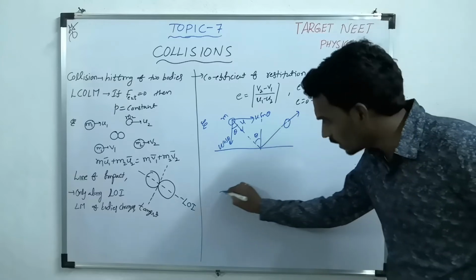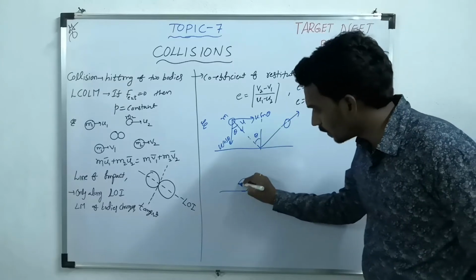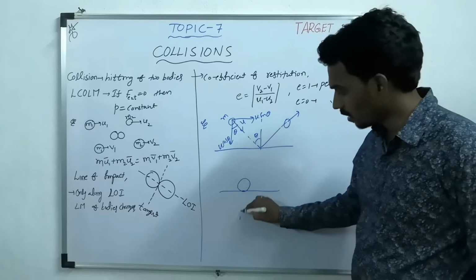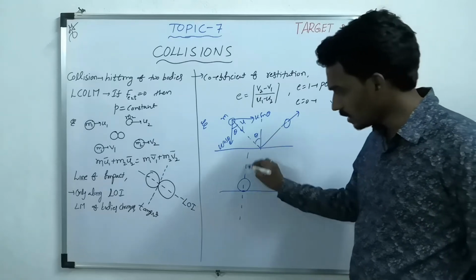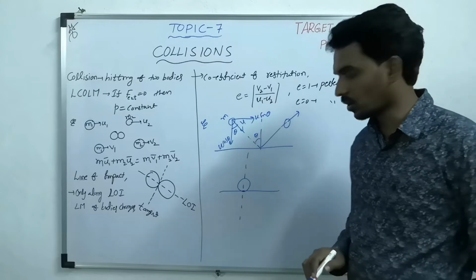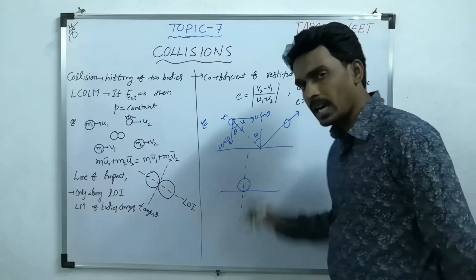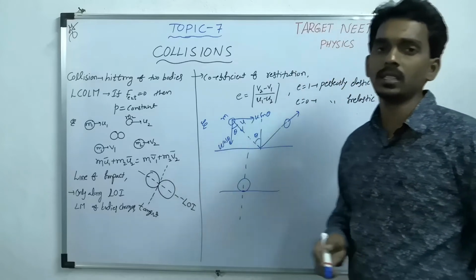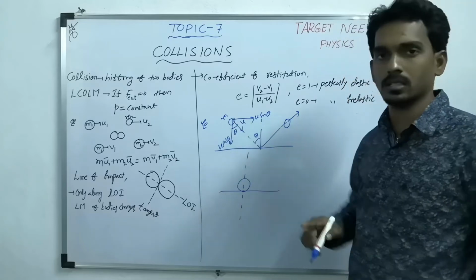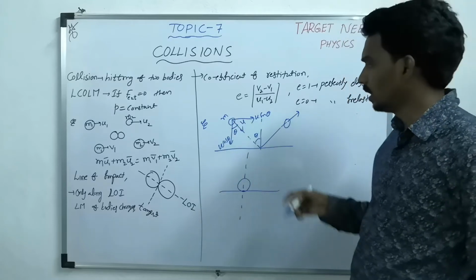Now during collision, these are the surfaces which are in contact. If you draw the line perpendicular to the surfaces which are in contact, only along this the velocity component changes. That means this u cos theta changes after collision.